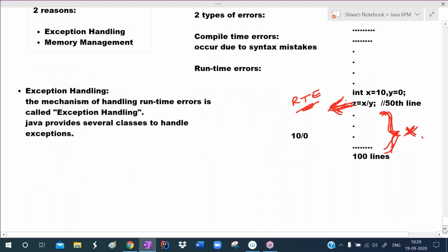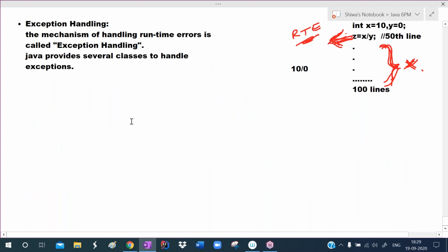So to understand more clearly about exception handling, I will give one simple example to you. For example, you have one smartphone. Assume that this is your smartphone. This smartphone has 32 GB internal memory.